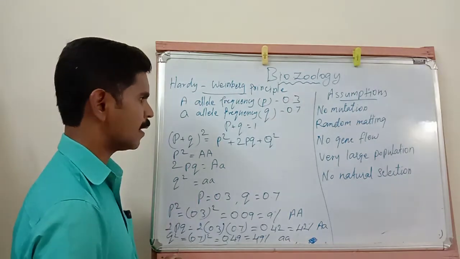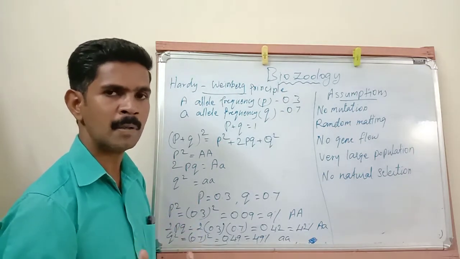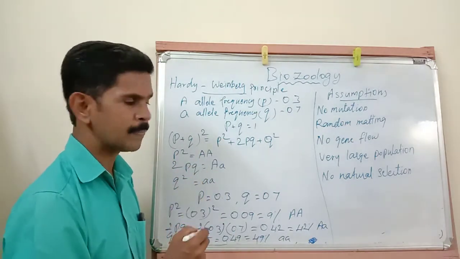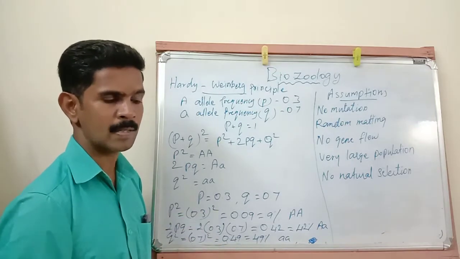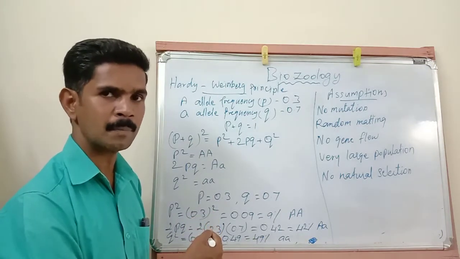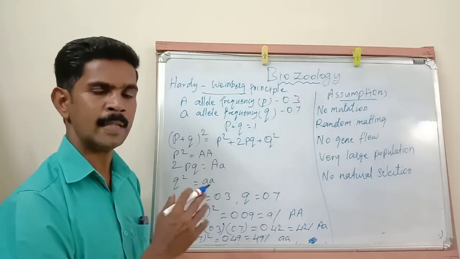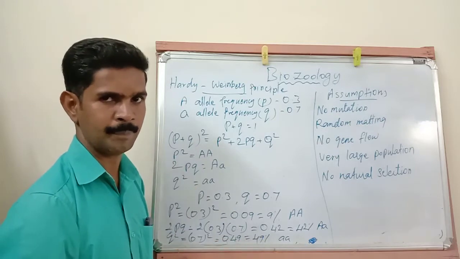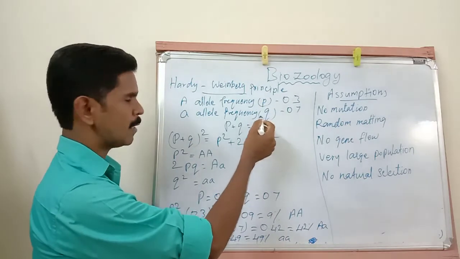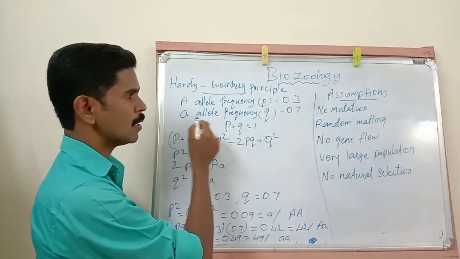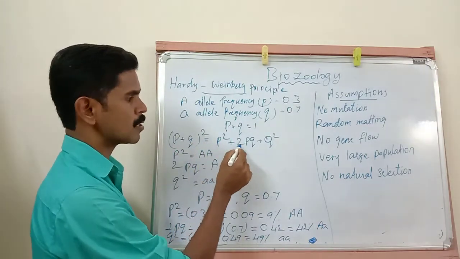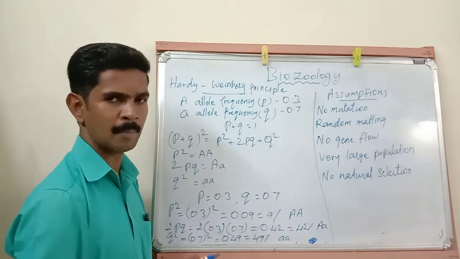Then, actually we have studied one common formula: a plus b squared is equal to a squared plus 2ab plus b squared. It's a common formula, you all know that. So to explain the Hardy-Weinberg principle in this beetle population, they used the same formula. Here they used the frequency P, and to mention small a, they used Q. So P plus Q the whole squared is equal to P squared plus 2PQ plus Q squared. This is a simple formula.